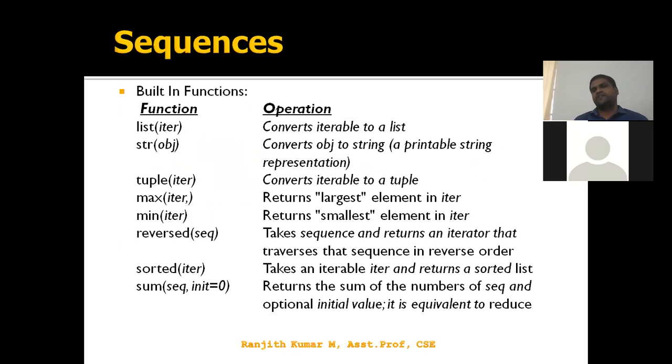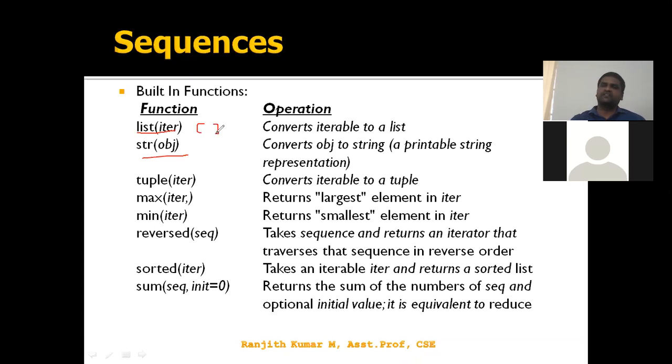And these are the sequence functions which can be used if I want to create a list. We use the list function on an iterable. Let's say I have 1 to 5, so list of 1 to 5, that's all. A string can also be created in a similar way. And one more thing, we can use some symbols: if I want to create a list, we can use braces also.